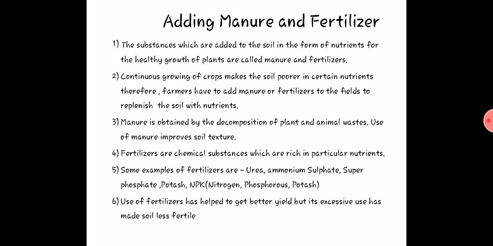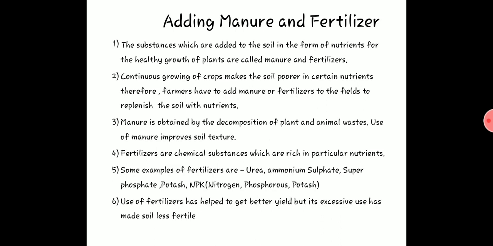Whereas fertilizers, the fourth point: fertilizers are chemical substances which are rich in particular nutrients. They are prepared in factories by human beings, but they contain only particular nutrients because we are preparing them.